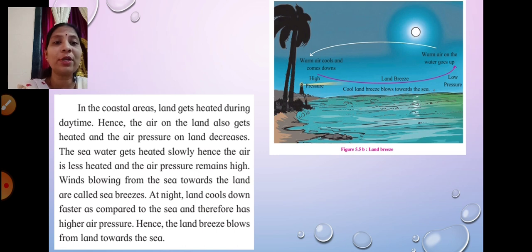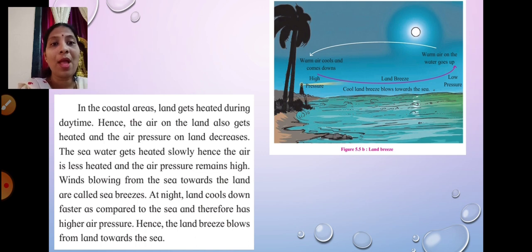And the sea water gets heated slowly, hence the air is less heated and the air pressure remains high. When the sea water gets heated slowly, the temperature is not rising that high, so the air pressure remains high where the heat is less. Winds blowing from the sea towards the land, you're getting those winds from the sea, so they are called sea breezes.